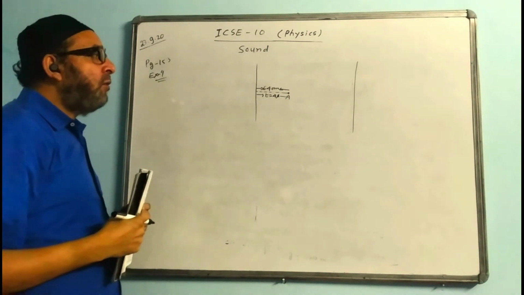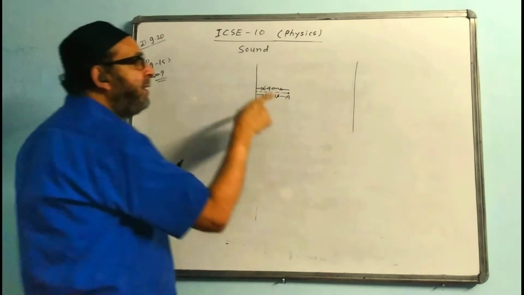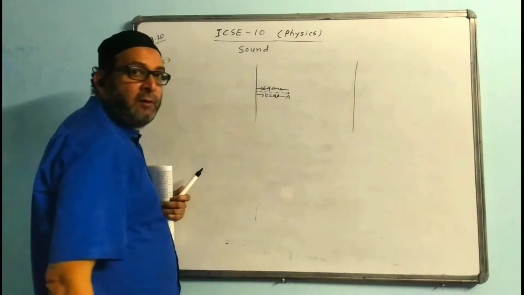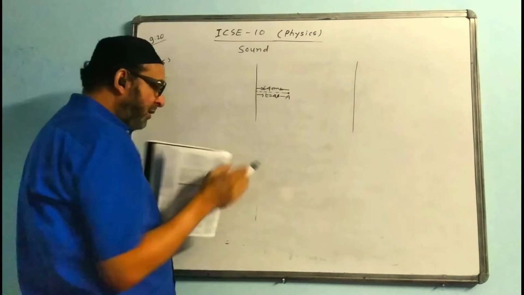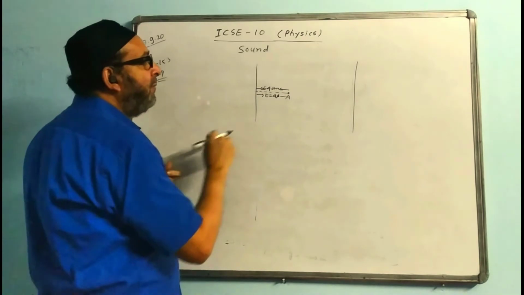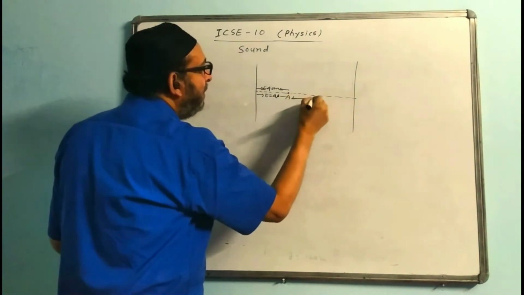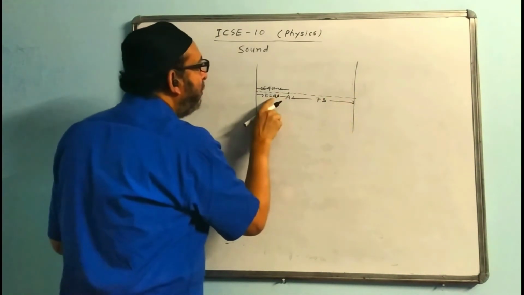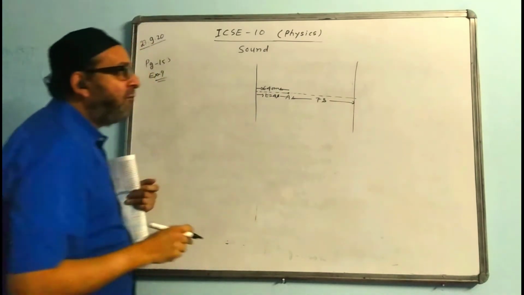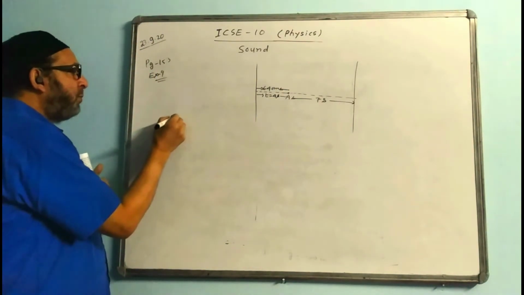And the second echo he is hearing 3 seconds later. That means the second echo he will definitely be hearing from the farther cliff. The timing is 3 seconds later than this. That means what is the timing? The full time to hear the second echo will be 7 seconds. From here till here the timing will be 7 seconds. 4 already, plus 3 seconds later, 4 plus 3 is how much? 7 seconds.